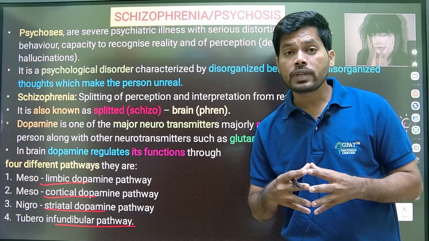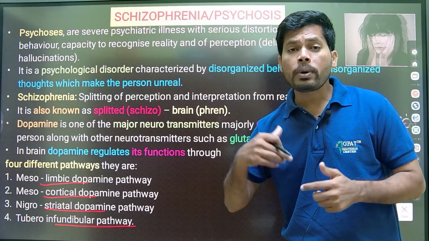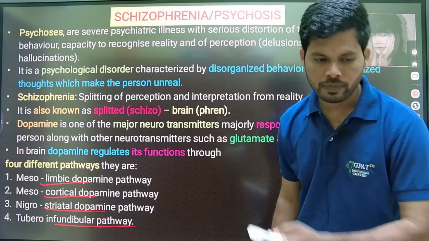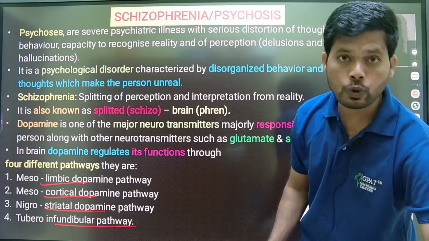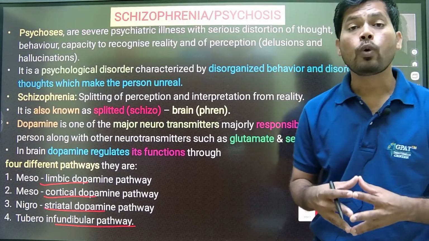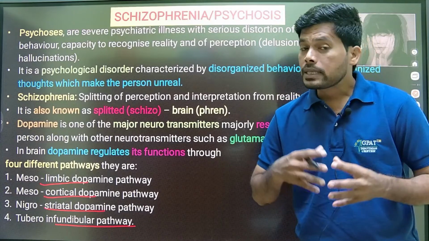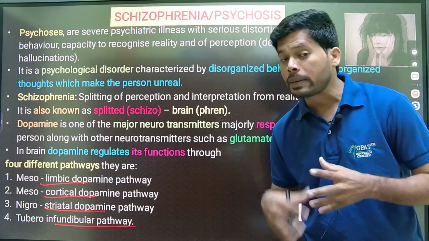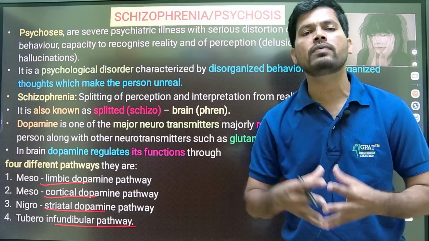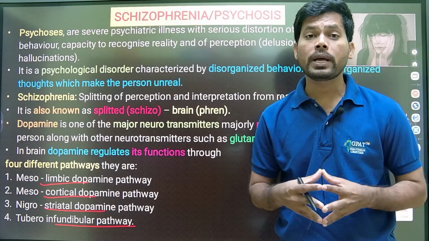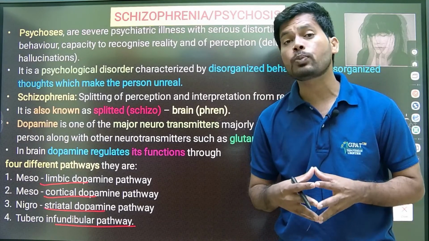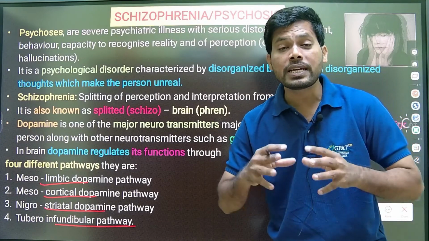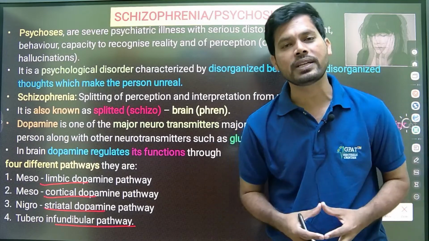If there is excess dopamine function in this pathway, what will happen? The excess dopamine function in this pathway may lead to the positive symptoms of psychosis, for example hallucinations and false perceptions. Why are they known as positive symptoms? Because here there is an increased dopamine function in this pathway.